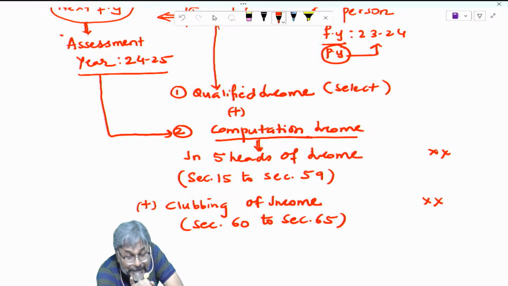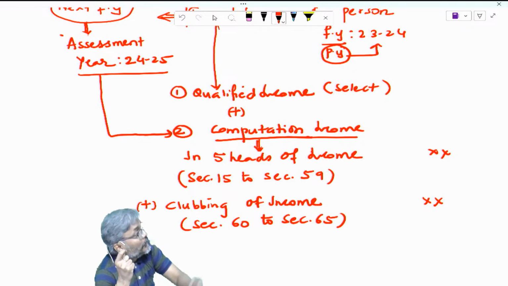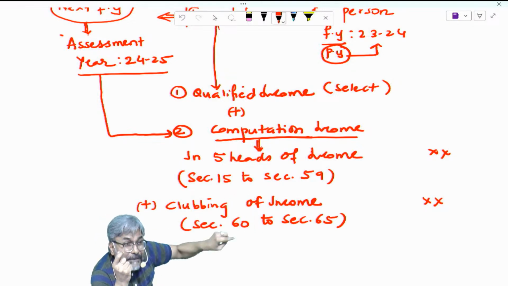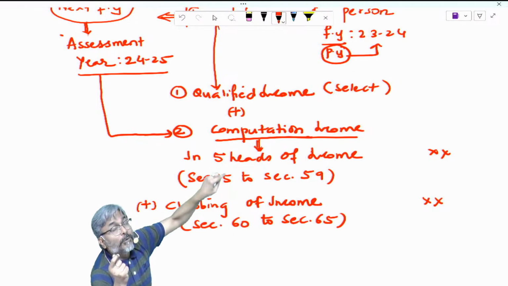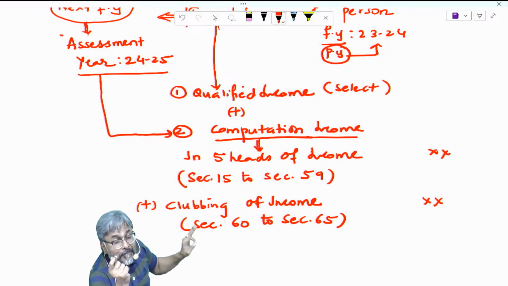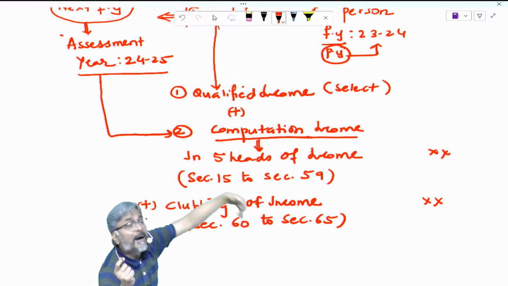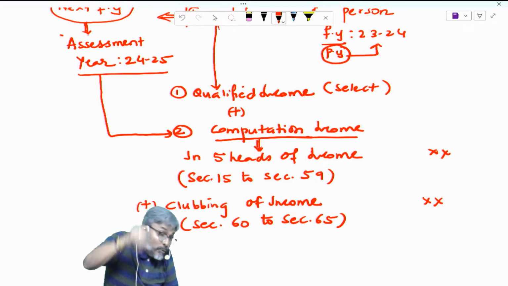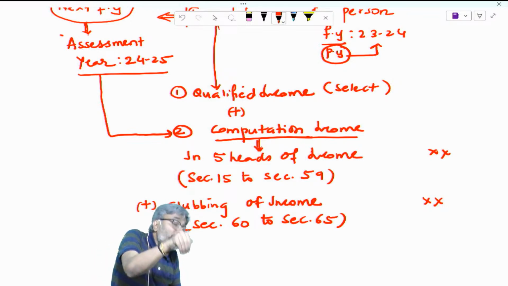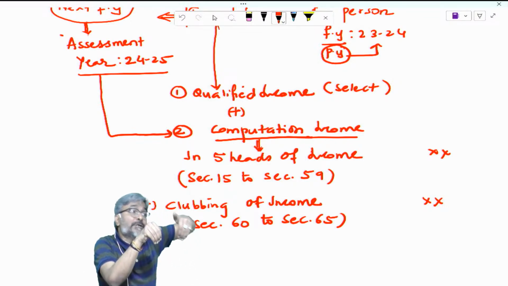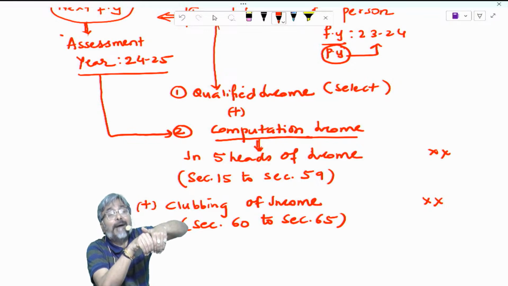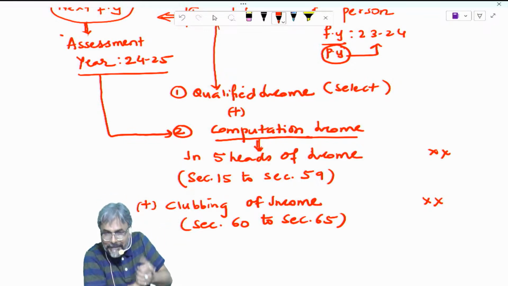So don't you think that the interest expenditure on the loan amount should be given as a deduction when you compute income under which head? Under the head house property. So when you compute the income under the head house property, this interest expenditure will be allowed as a deduction to you. Why? It has a relationship with that head.